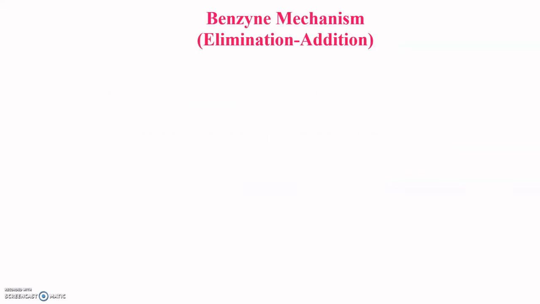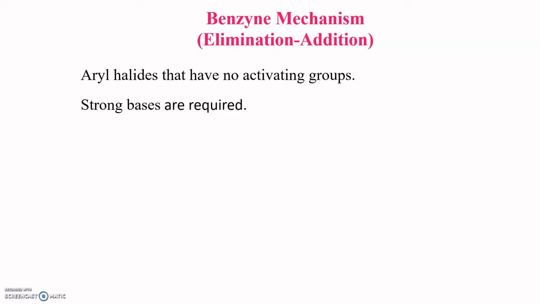Now the Benzyne mechanism, as I said a couple of seconds back, happens for those aryl compounds which do not have any activating groups on them. There is no electron withdrawing group or activating group on it. The requirement here is the presence of a very strong base. If a very strong base is present, then even without an activating or electron withdrawing group on the ring, we can carry out nucleophilic substitution reaction via the Benzyne mechanism.